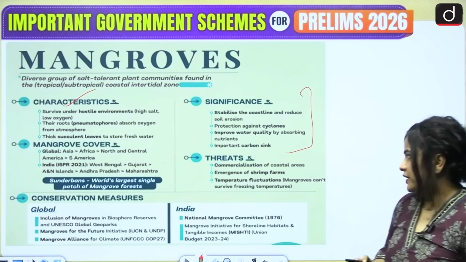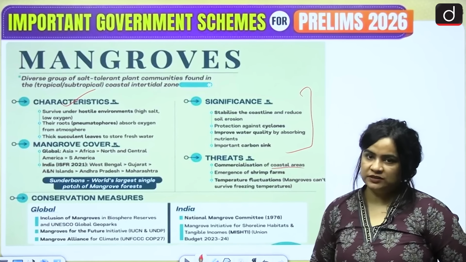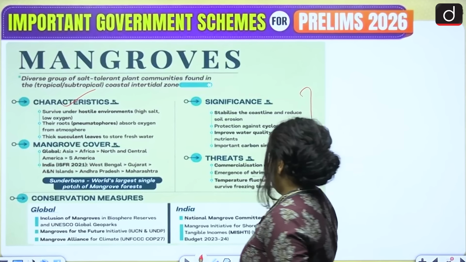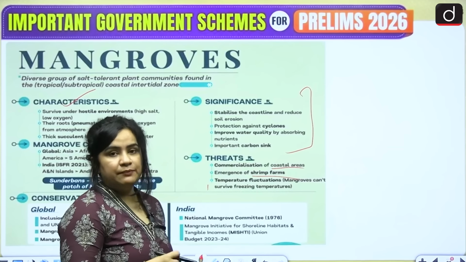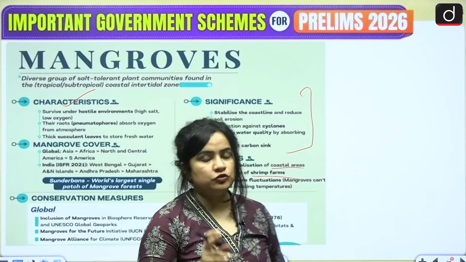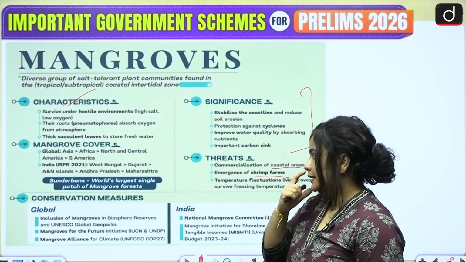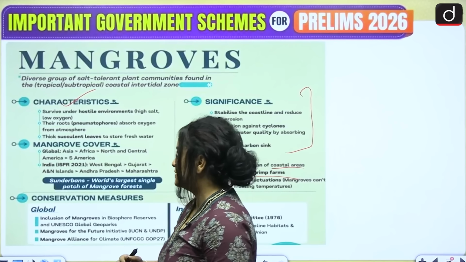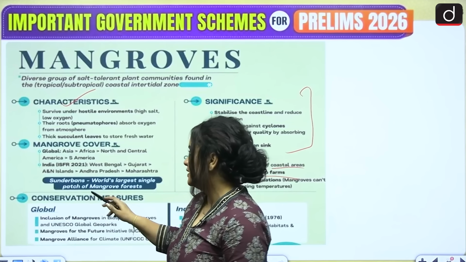Let's take a look at the various threats to mangroves. So one is commercialization of coastal areas, then there is an increase in shrimp farms, and then there are temperature fluctuations, and mangroves do not tend to survive in freezing temperatures. So these are the potential and actual threats. Now let's also take a look at the mangrove cover in the world as well as in India.